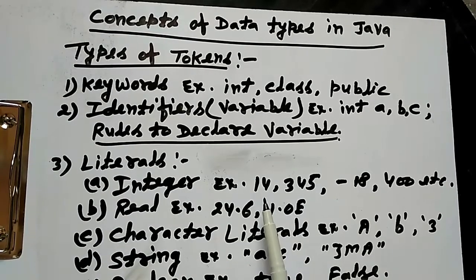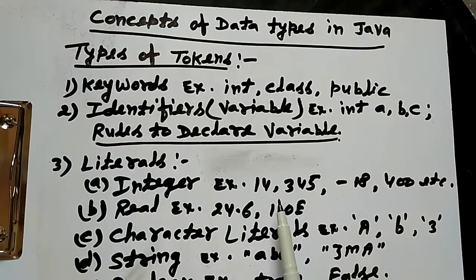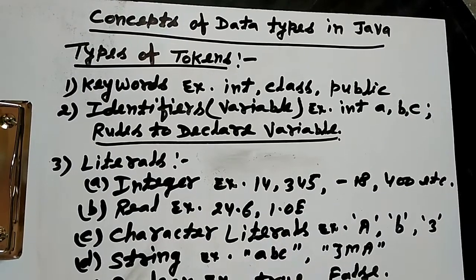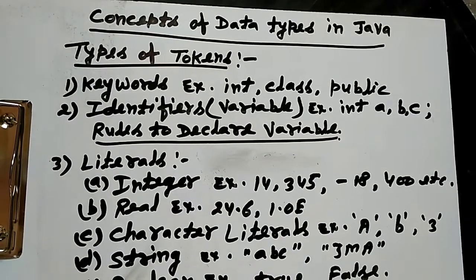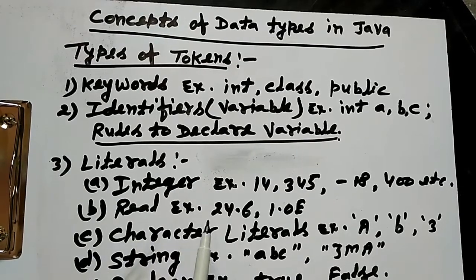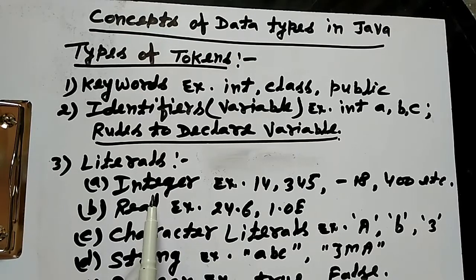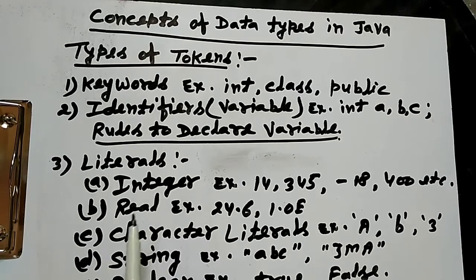This value cannot contain a decimal value. If a decimal value is stored, that is called a real literal. So, without a decimal is called an integer literal, and with a decimal is called a real literal.